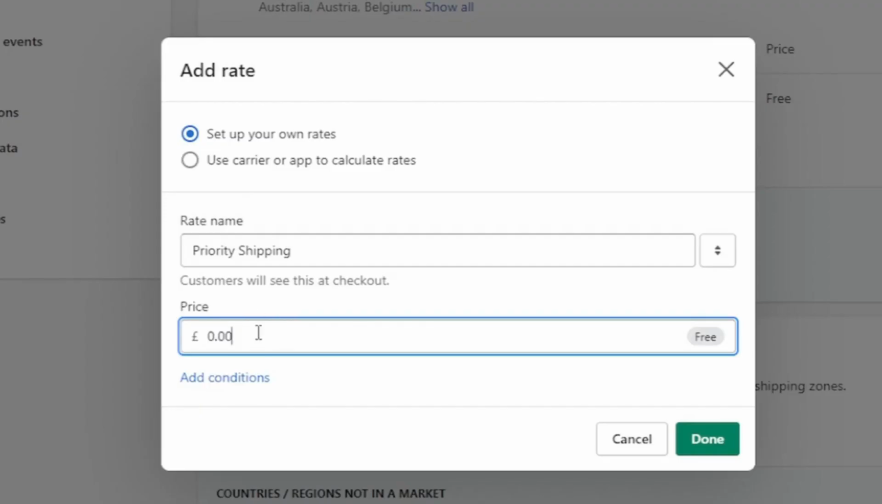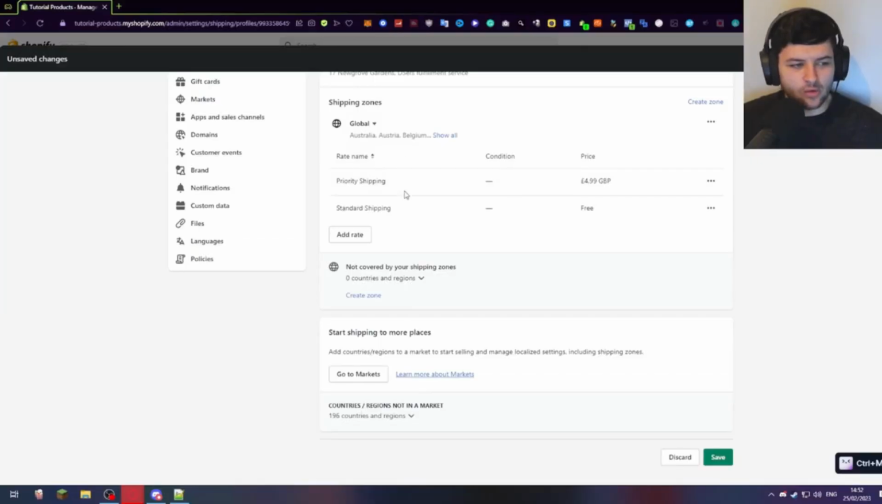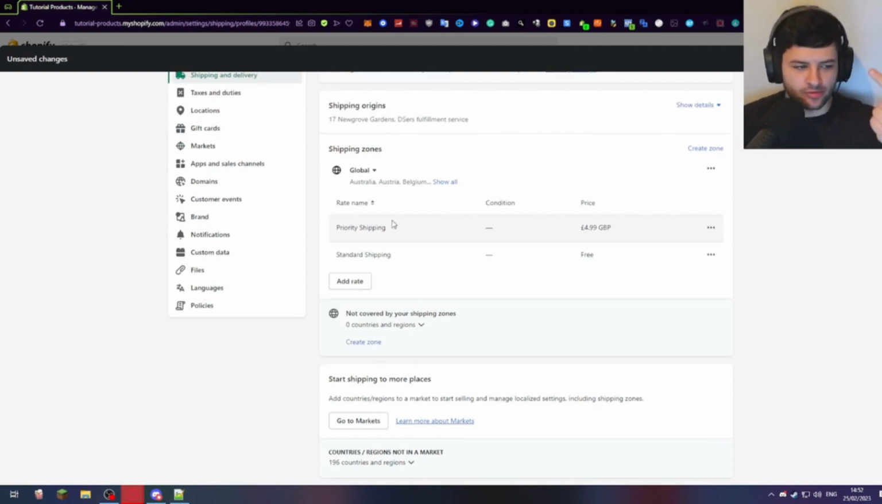Now, it's really your choice what you charge for this specific shipping rate. I'd recommend basing this on the cost of your product, but if you're offering free shipping anyway with the standard shipping we set up, then it really doesn't matter what this price is. We could just select like £4.99, $4.99. But like I said, if you're already offering free shipping, you can just make this cheap too, like $2.99. I'm just going to select £4.99. And now we have a basic shipping and we have a priority shipping.